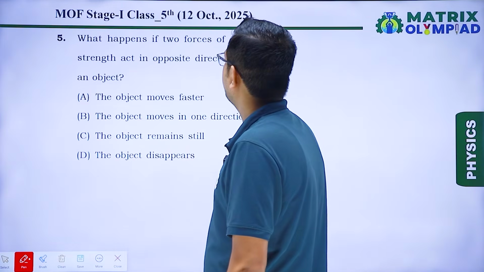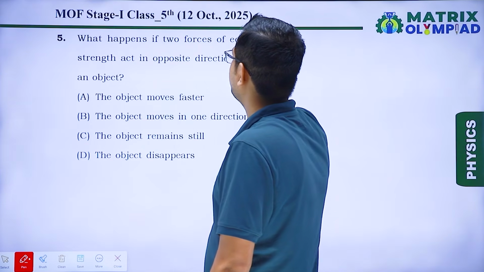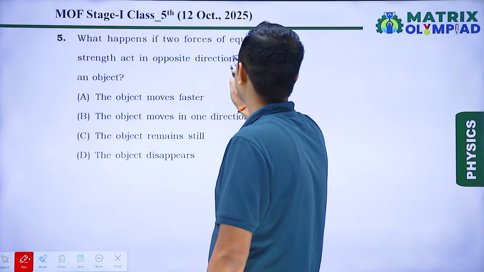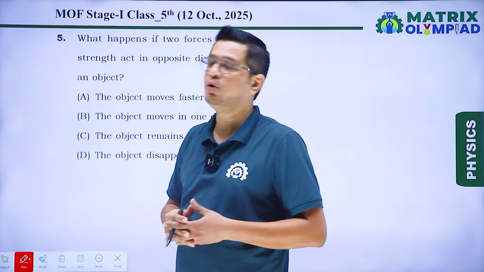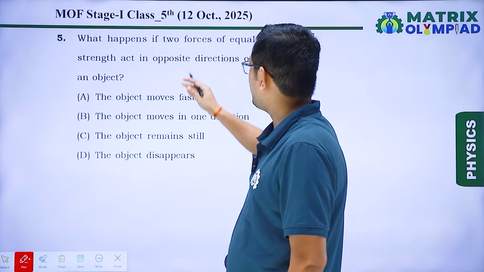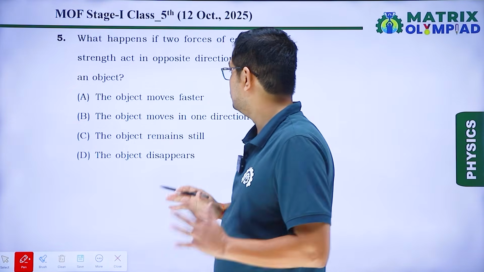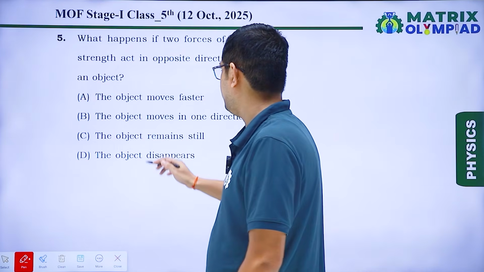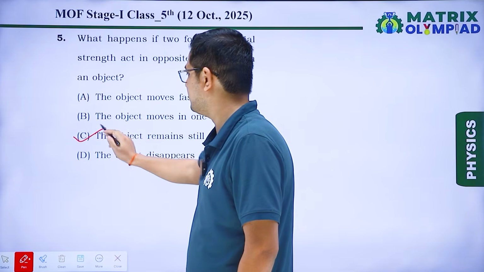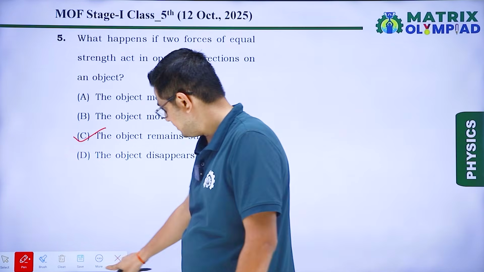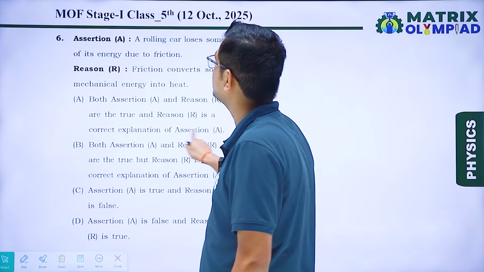So, in question number 5, what happens if two forces of equal strength act in opposite direction on an object? That means these are balanced force. So, in that case, the object does not move. So, we will say the object remain still. Okay. So, option C is our correct answer. Next question, question number 6.